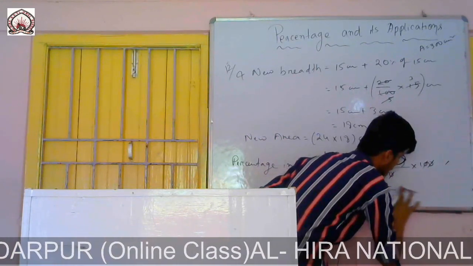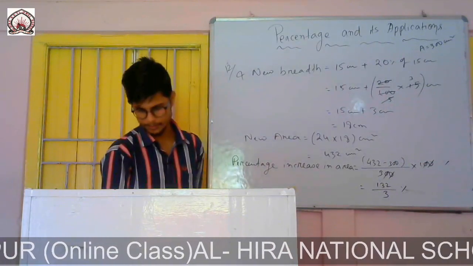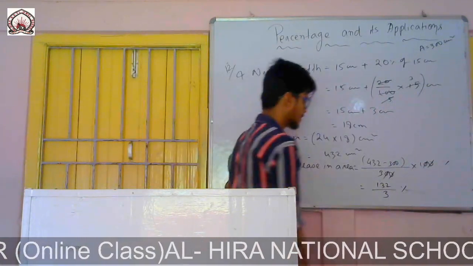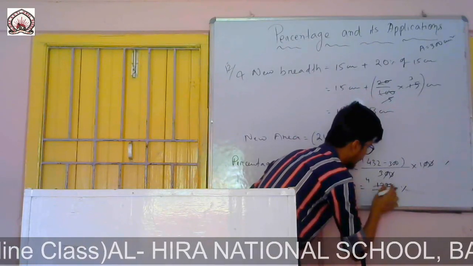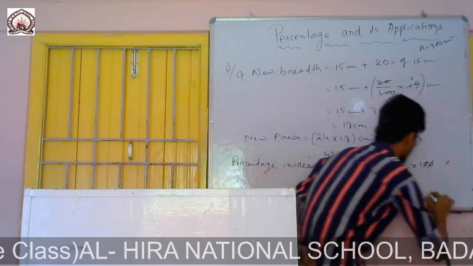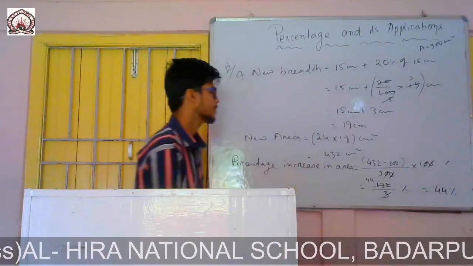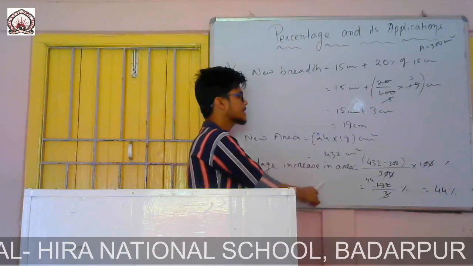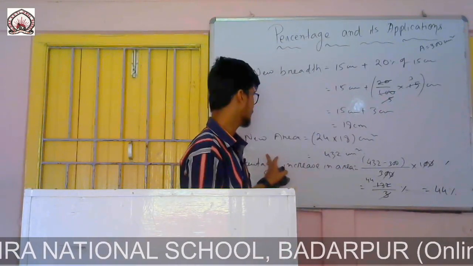So if I cancel, 3 4s are 12, 1 left, again 3 4s are 12. So answer is 44%.